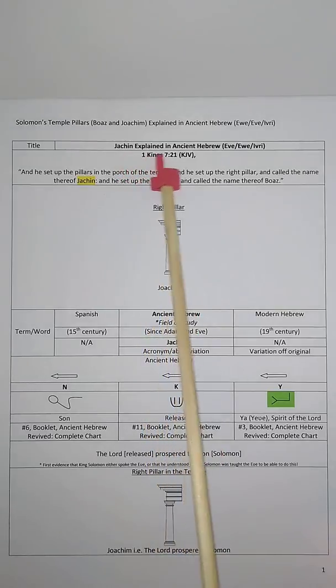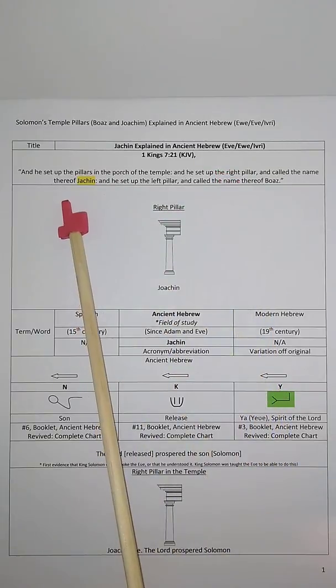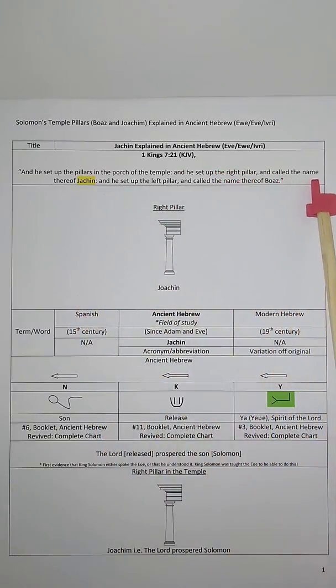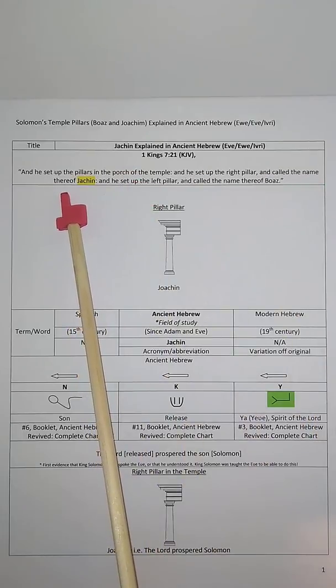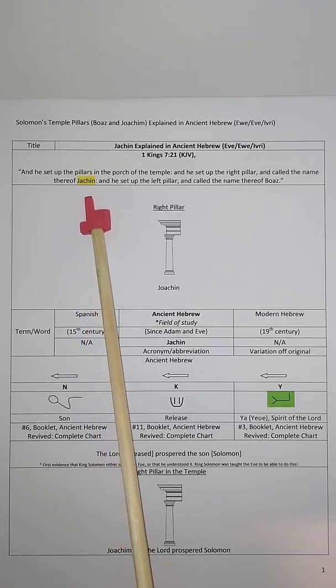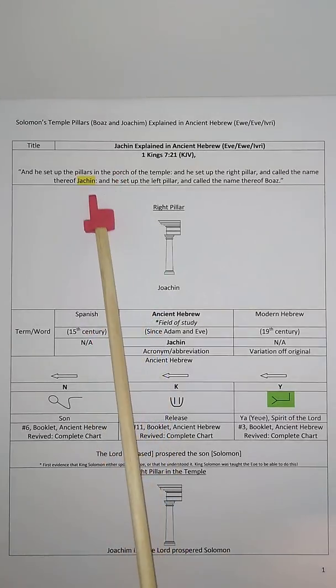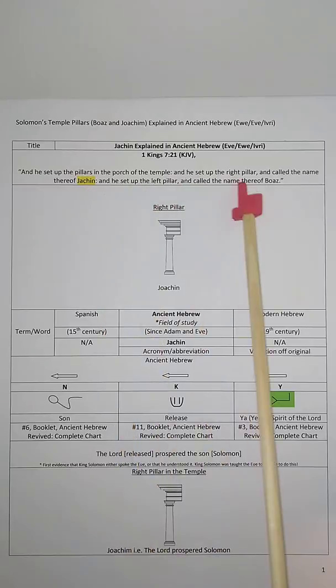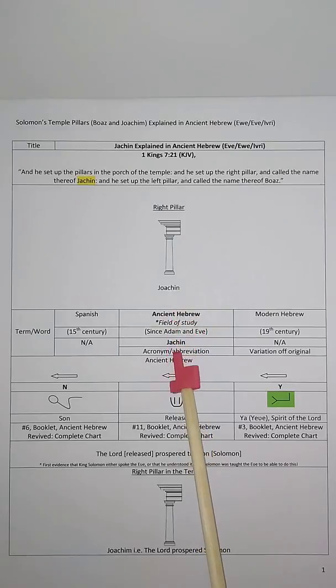Jachin explained in the Ivri, the ancient Hebrew. Okay, so Solomon erected a pillar, and the first one he named Jachin, which was the right pillar, Jachin.